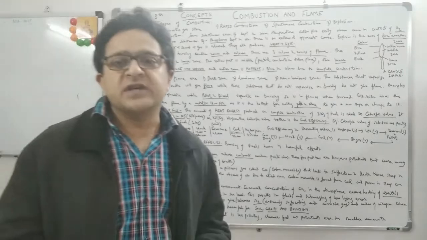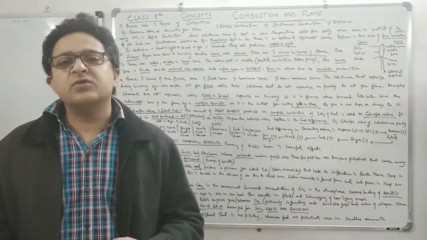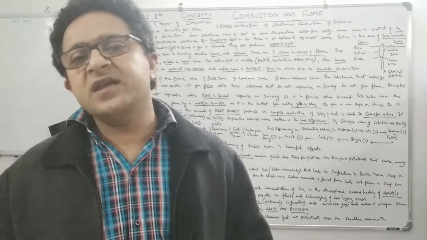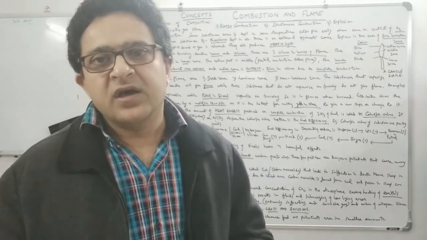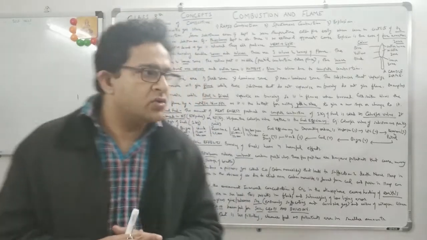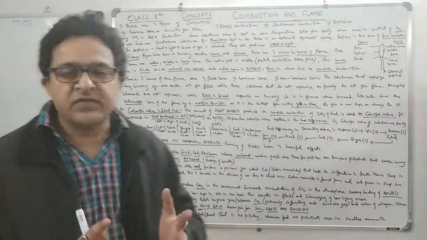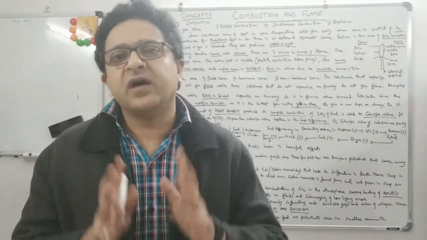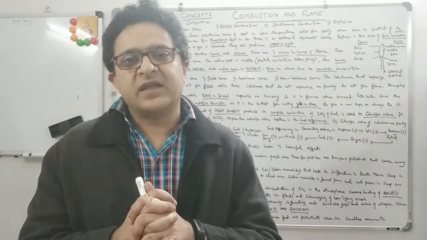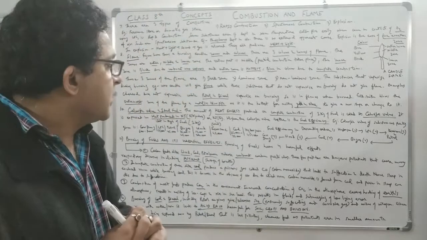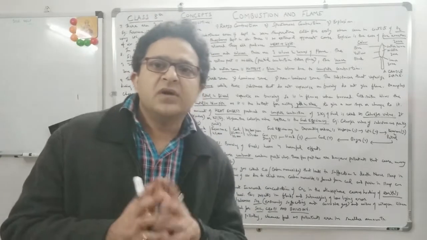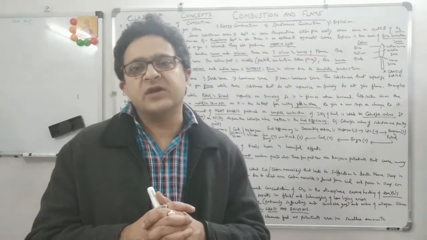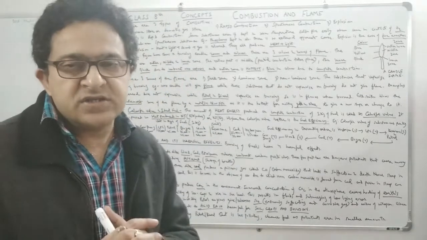1,50,000 kilojoules per kg. We are trying to harness hydrogen, which will be a very efficient fuel, but it is highly inflammable. So much energy is produced in burning just 1 kg of hydrogen, but it is very dangerous, highly inflammable, can catch fire, and so there are a lot of precautions to be taken. In the future we might be using it, or maybe some developed countries have started using it, but a lot has to be seen.